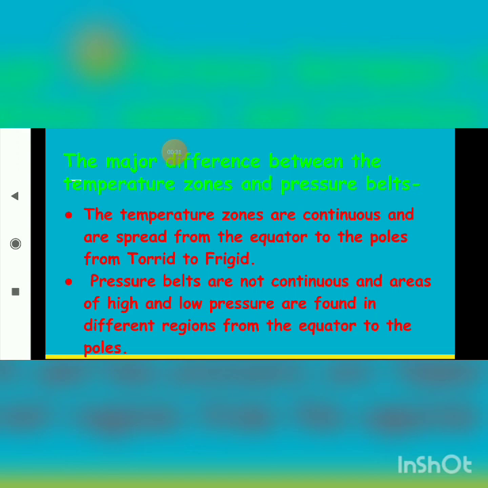Pressure belts, on the other hand, are not continuous, and areas of high and low pressure are found in different regions from the equator to the poles. So temperature zones are continuous, spread from torrid to frigid, whereas pressure belts are not at all continuous, and the areas of high and low pressure are found in different regions from equator to the poles.